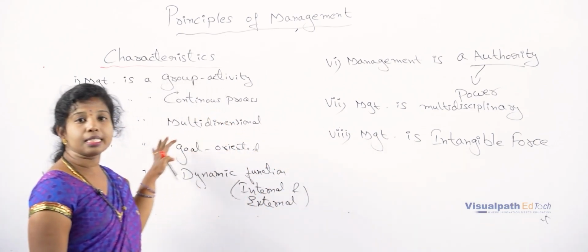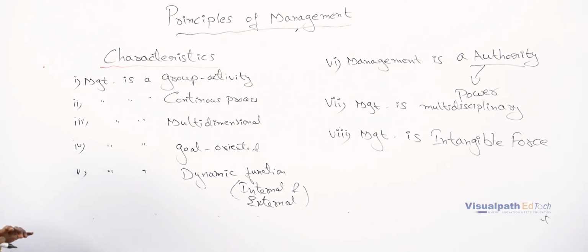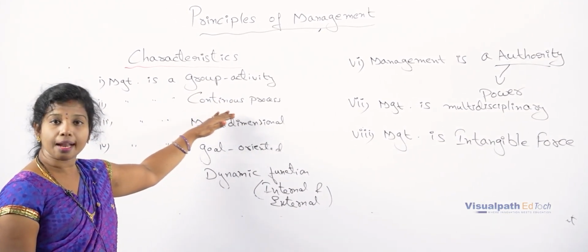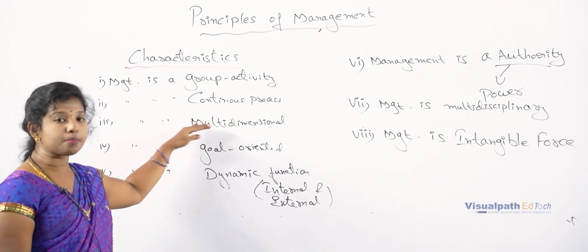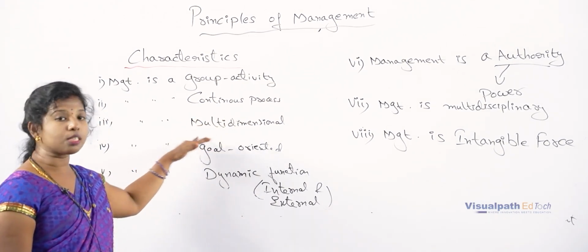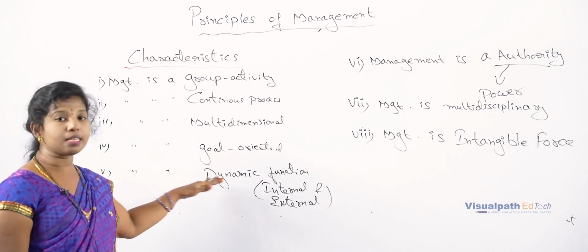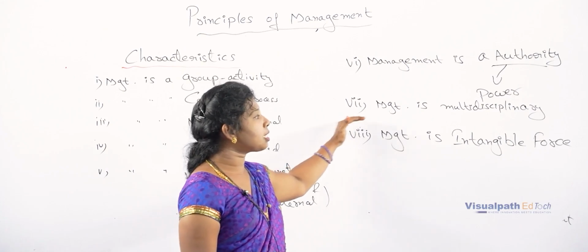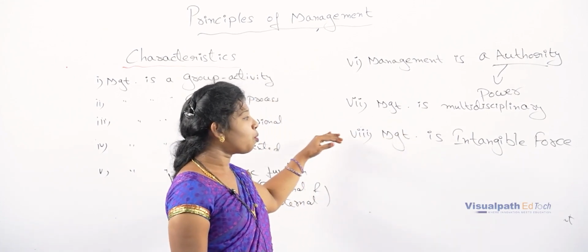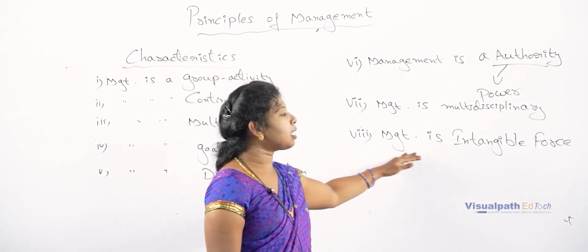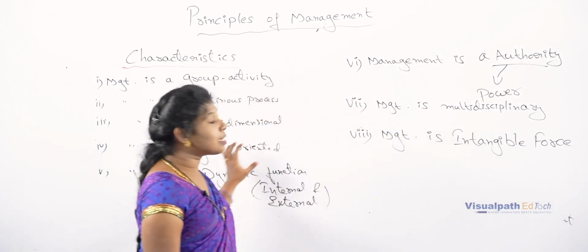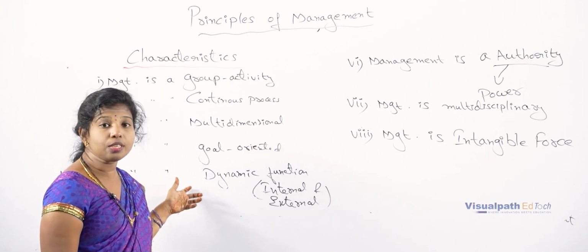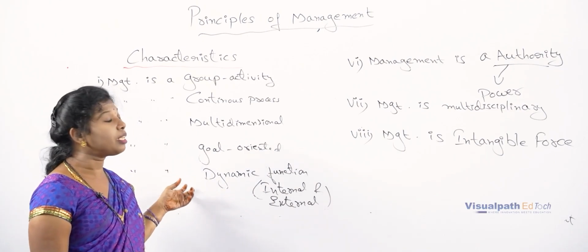So these are the 7 characteristics of management. The first one is management is a group activity, management is a continuous process, management is multidimensional, management is goal oriented, management is a dynamic function, management is an authority, management is multidisciplinary, and the foremost and the last thing is management is an intangible force. So these are the characteristics, or we can say this is the nature, or maybe we can say that these are the features of management.